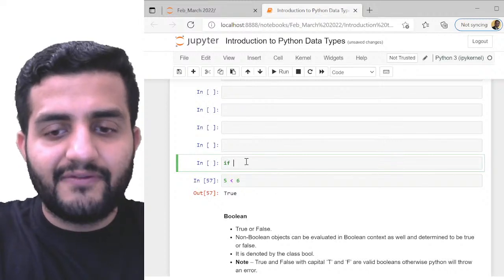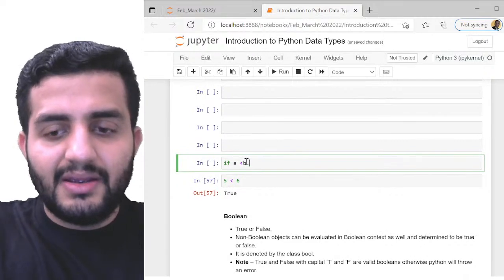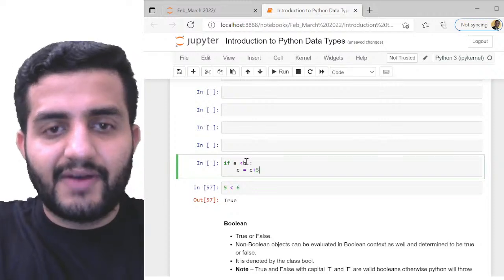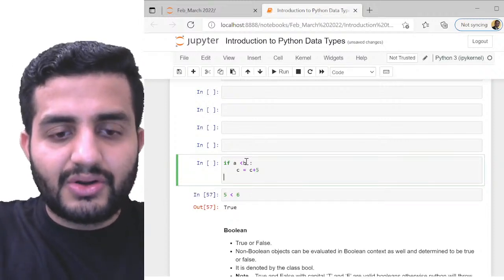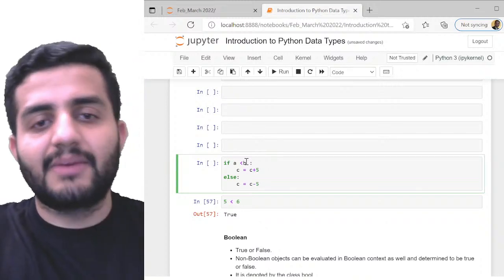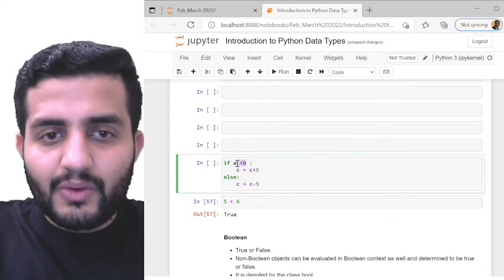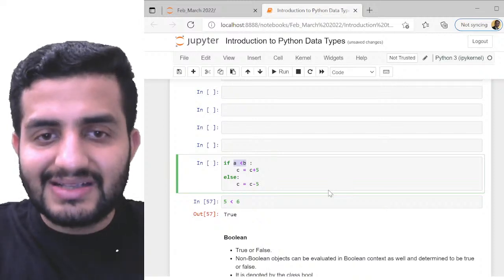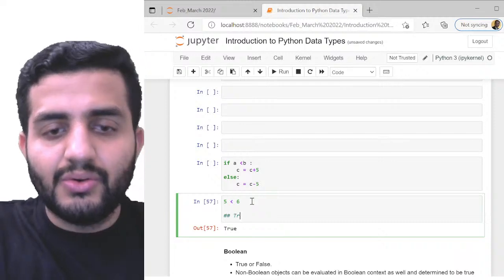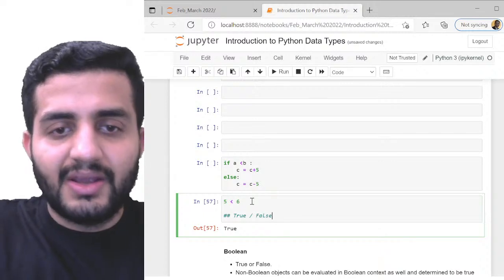So for example, you can say that if A is less than B, then C is equal to C plus 5, and if this is not true, then else C is equal to C minus 5. For example, if this is your code logic, okay, so now what are you doing? You're first evaluating A is less than B. This is giving you either true or false, right? This is what it is doing.